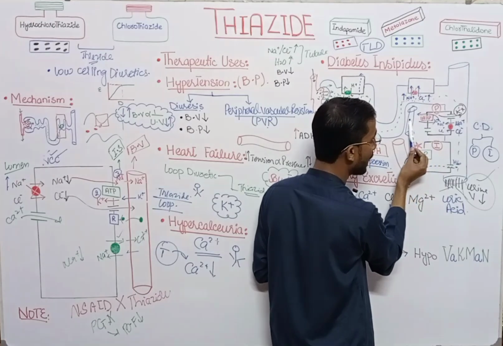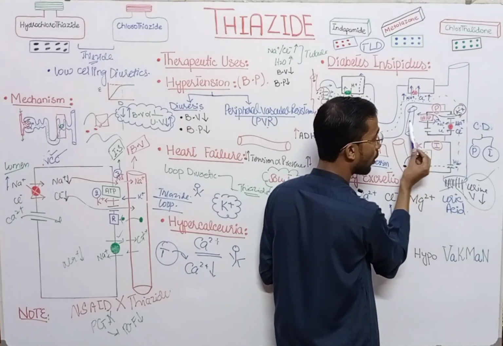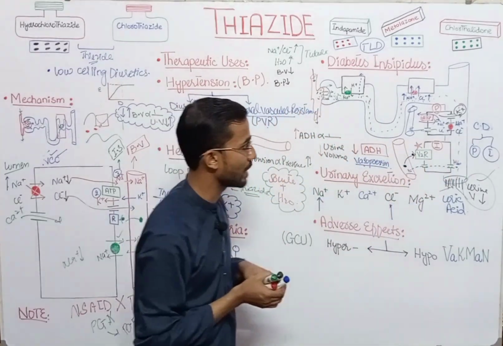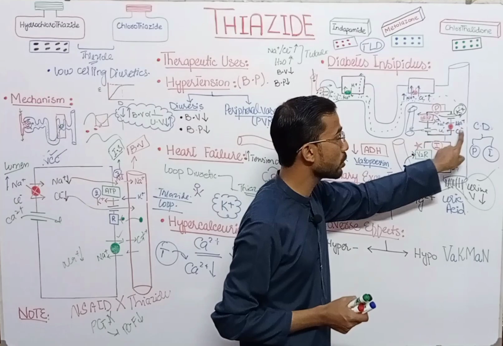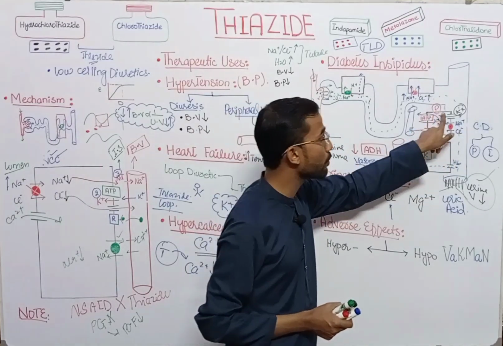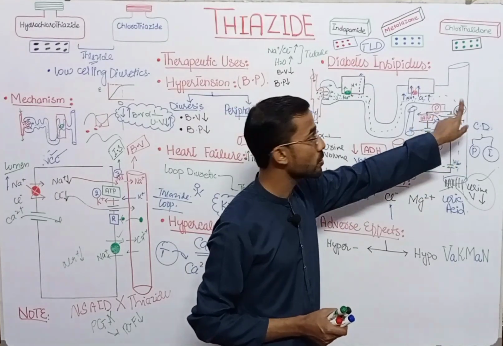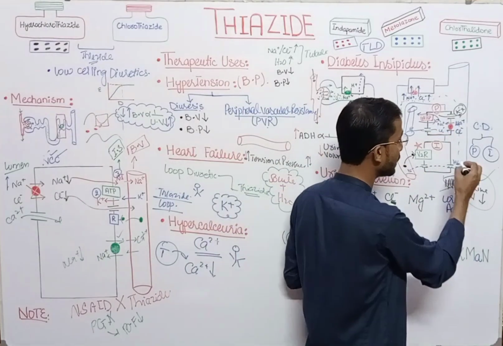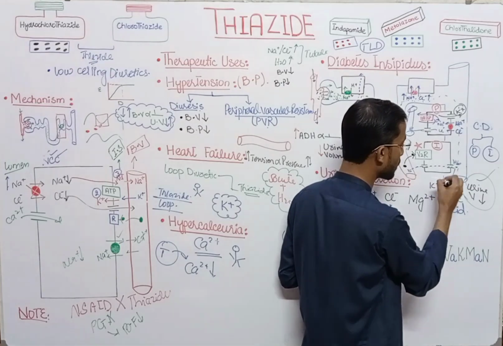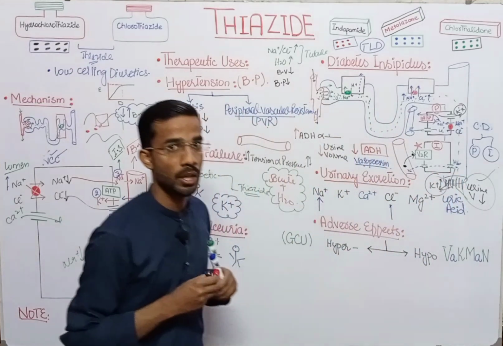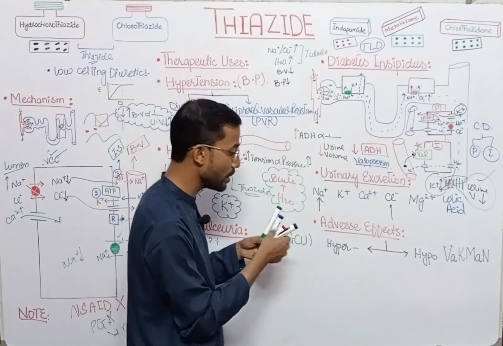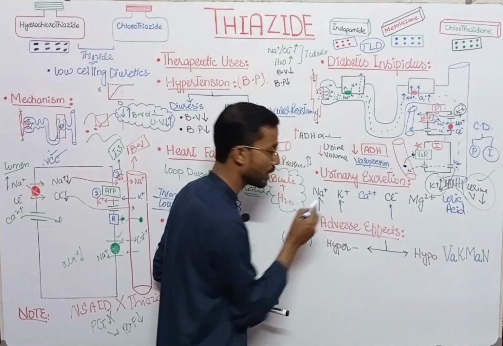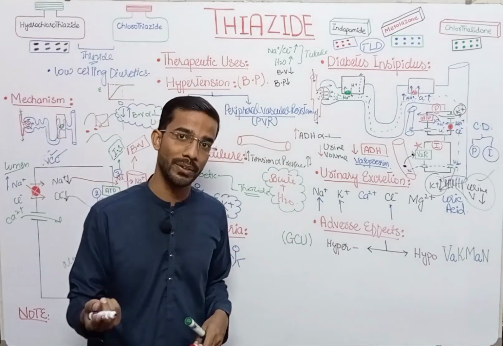Sodium moves into the blood and potassium moves from the blood into the cell, and chloride will also move into the blood vessel. So sodium and chloride move inside and potassium moves outward. A lot of potassium moves into the tubule, and ultimately the potassium concentration will increase in the urine. This means the potassium concentration in the blood will reduce.